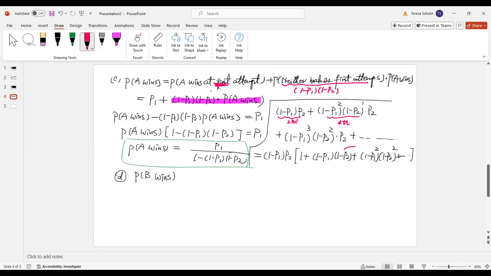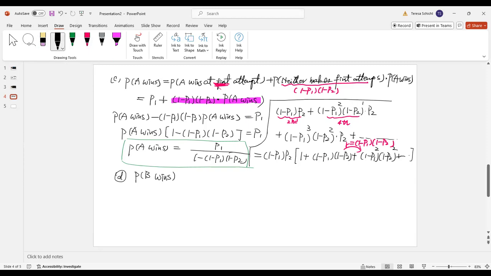So the R here is the same, right? R is (1 minus P1)(1 minus P2). By using the geometric series summation, I know the probability of B winning here.